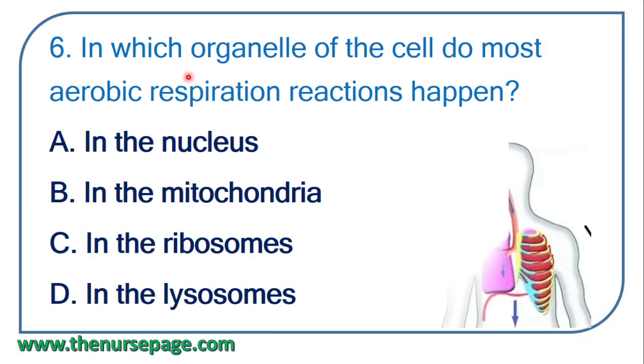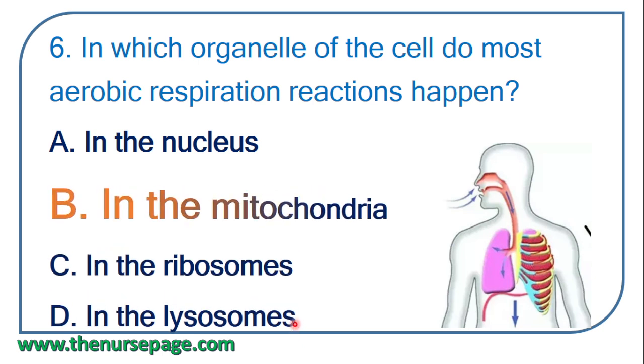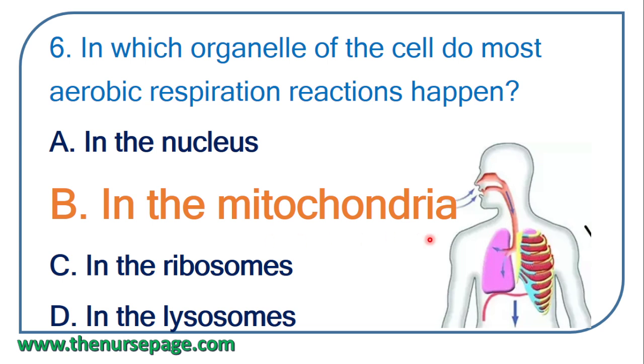Next question. In which organelle of the cell do most aerobic respiration reactions happen? In the nucleus, in the mitochondria, in the ribosomes, in the lysosomes. Correct answer is option B, in the mitochondria.